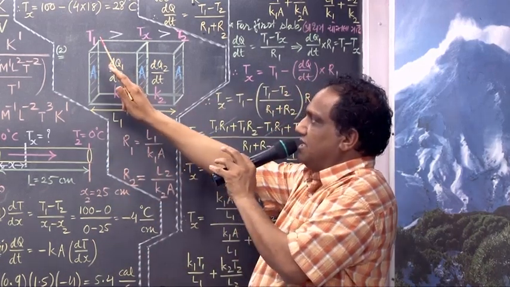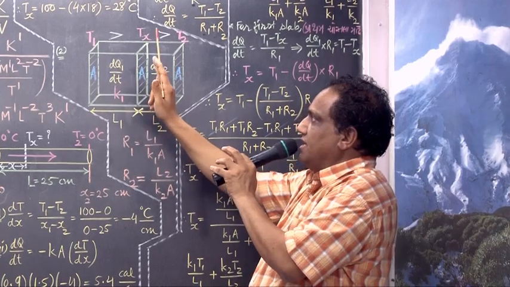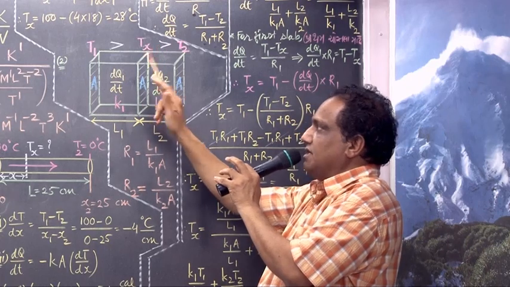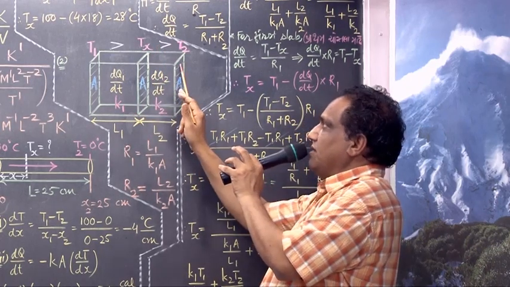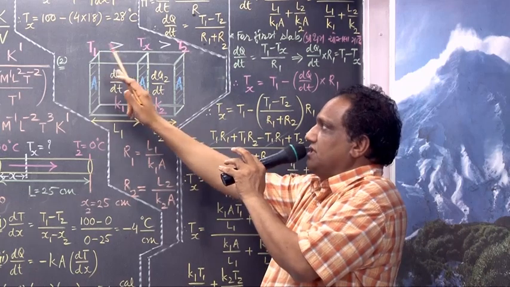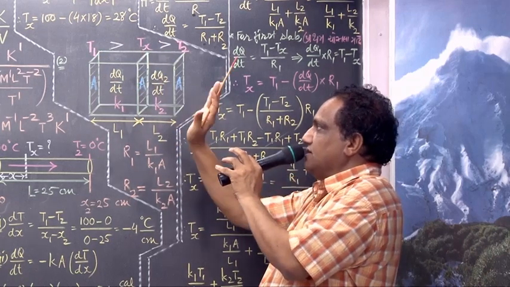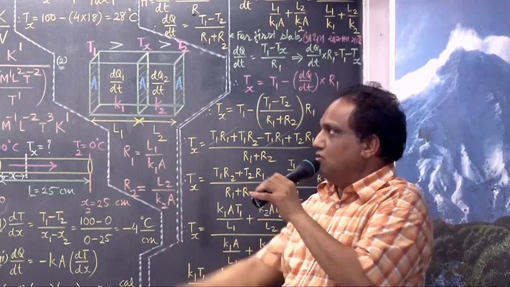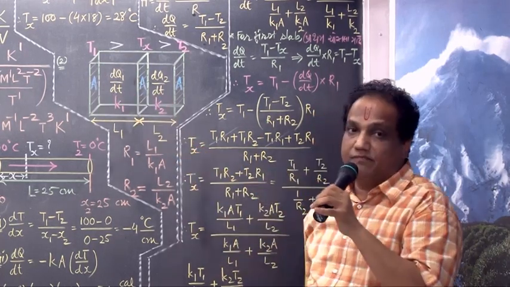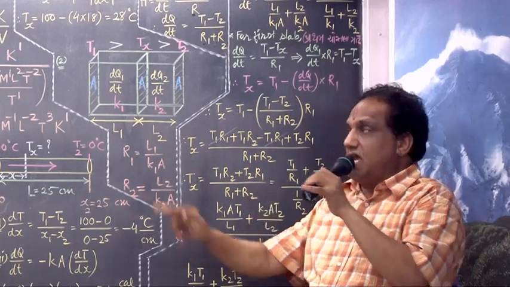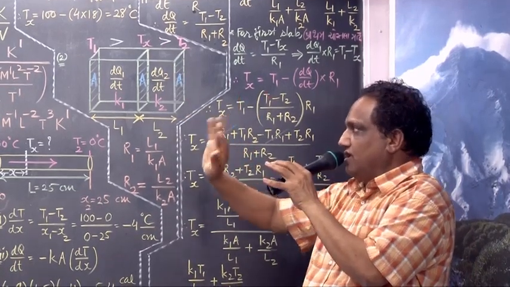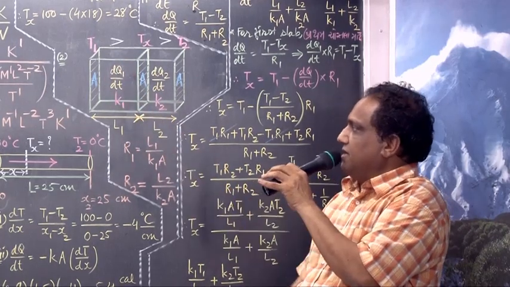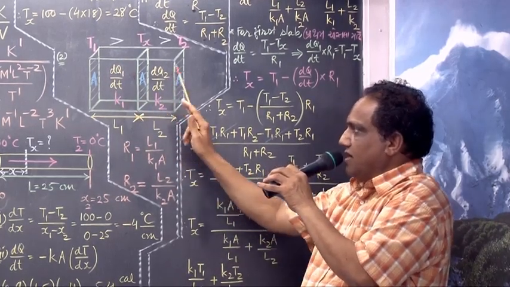What about temperatures at the ends? Here T1, and the temperature at the intermediate plane, that is the contact surface, I am taking Tx, and the lower temperature I am taking as T2. T1 is greater than Tx is greater than T2. If I ask you the temperature difference for the first slab, you should tell me T1 minus Tx. For the second slab, Tx minus T2. The heat flow in the first slab I am taking dq1 by dt, and in the second slab dq2 by dt.